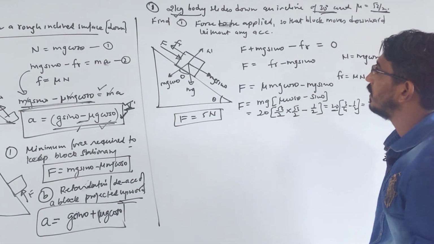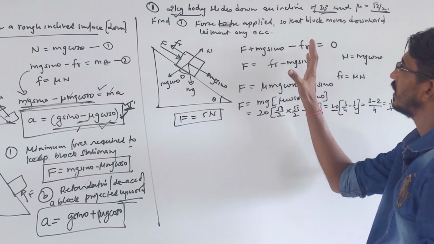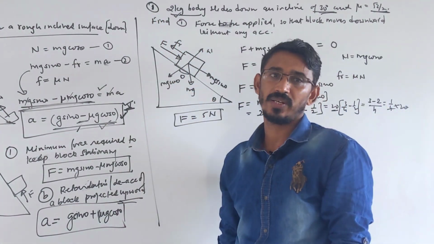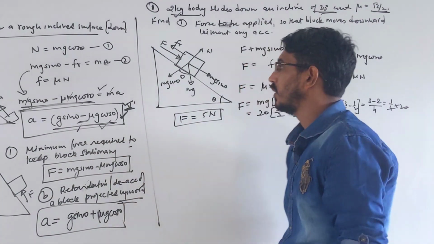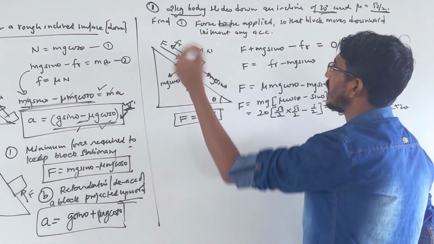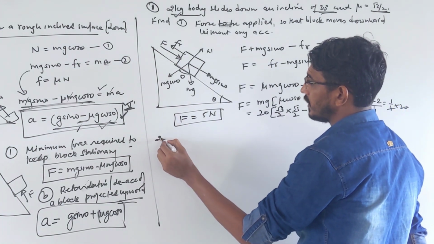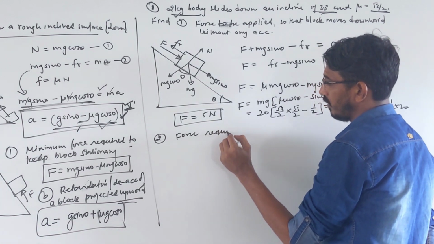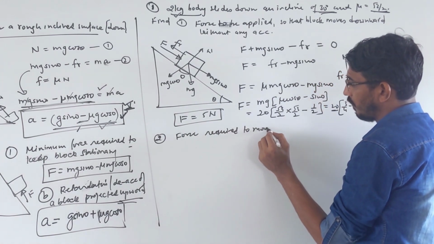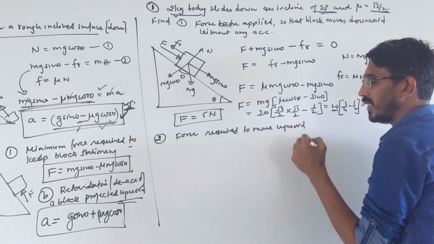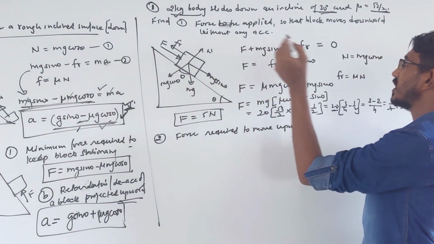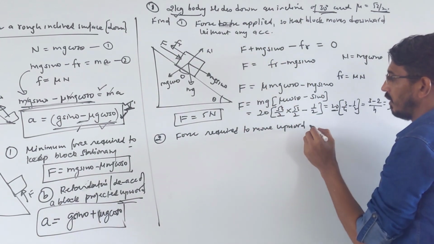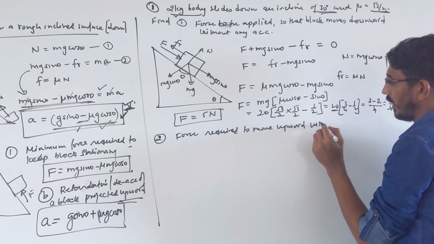Now listen carefully. Suppose they ask the opposite of this: how much force is required to move this block upward, without any acceleration or with acceleration? I am not solving it, I am just writing how the equation looks. Suppose I ask this question: the force required to move upward with acceleration or without acceleration. Without acceleration, net force is equal to 0; with acceleration, net force is equal to ma. Say, without any acceleration.